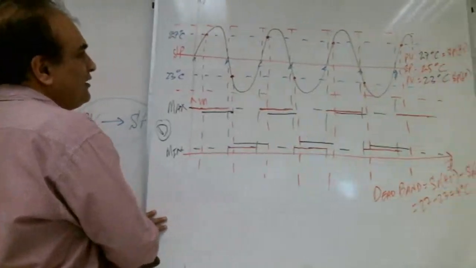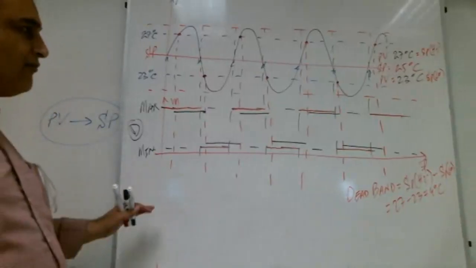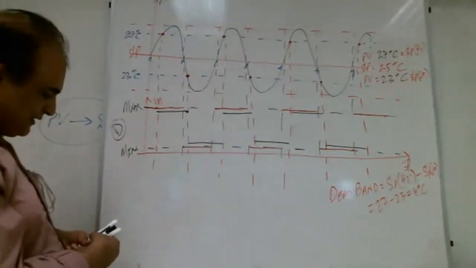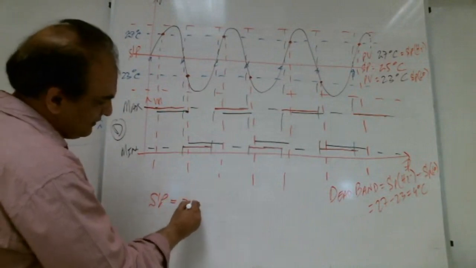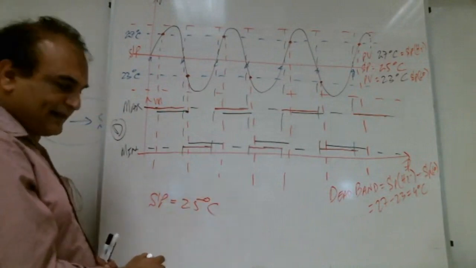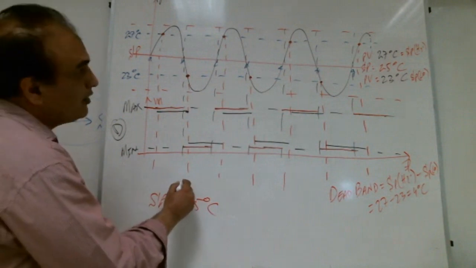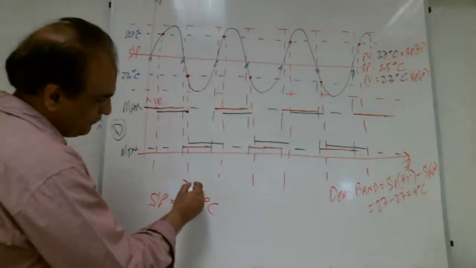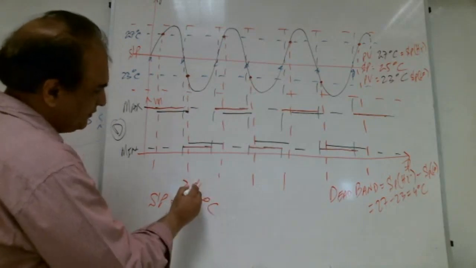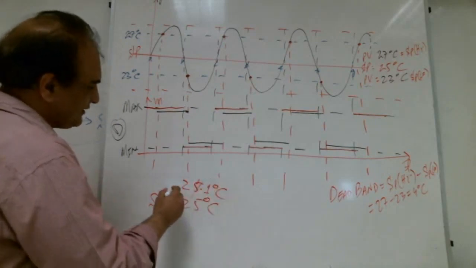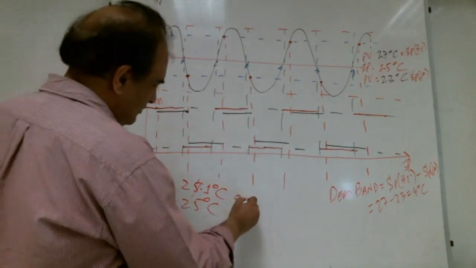Okay. Now there are two scenarios here. This on-off control has two scenarios. One scenario was that the set point was 25 degrees centigrade, and as soon as it becomes 25.1 degrees centigrade, the compressor gets on.